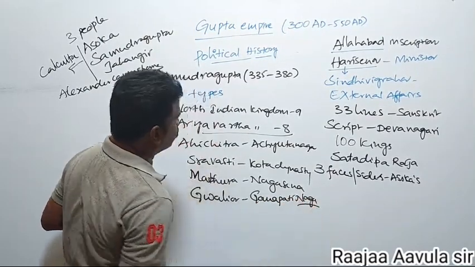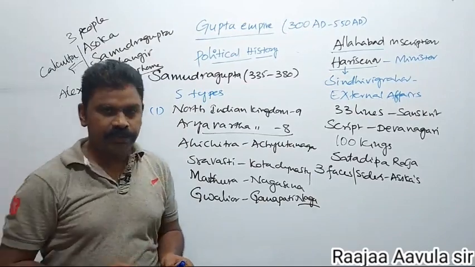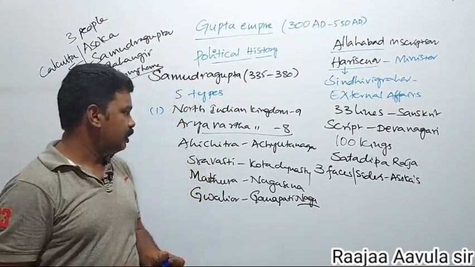Like this, all these North Indian kingdoms were defeated by Samudragupta.